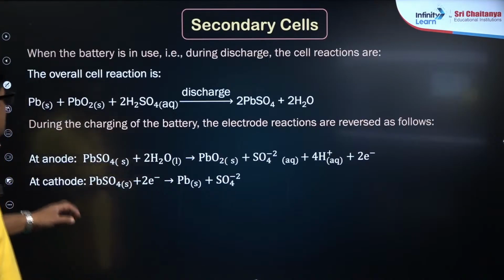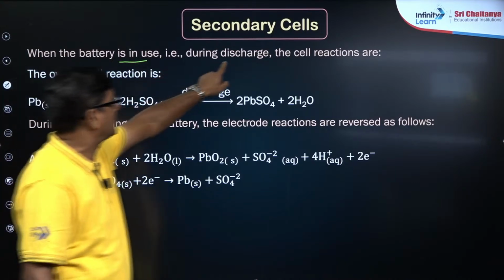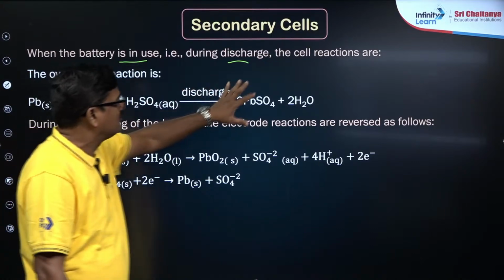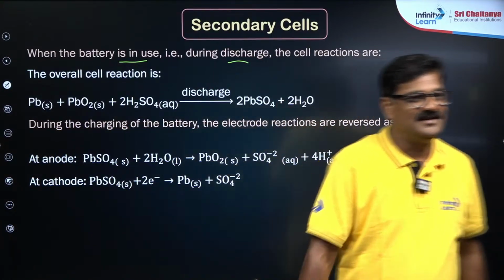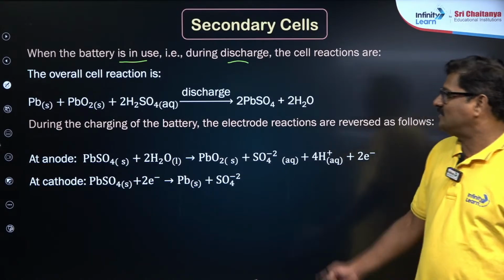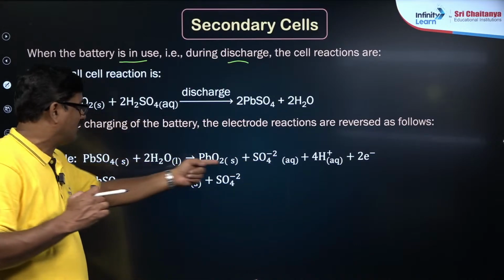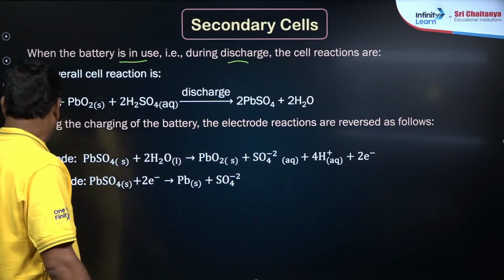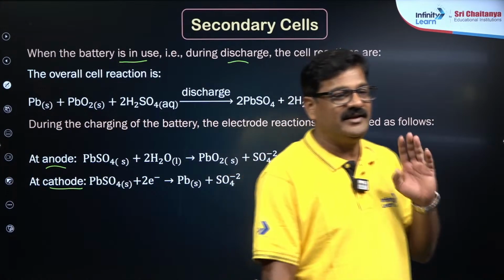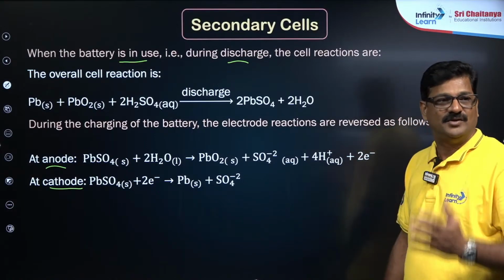You can see the reactions that are taking place. When the battery is in use during discharge, what happens? Pb plus PbO2 plus H2SO4 on discharge gives PbSO4 and H2O. This is the Amaron battery. And during charging, write the same reaction reversed. Anode becomes cathode, cathode becomes anode, and it is going to be so potential batteries, and we use many things.